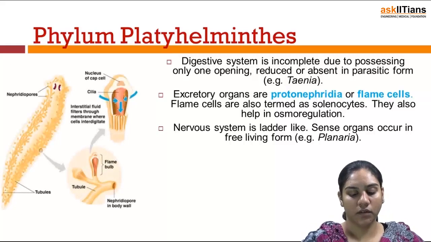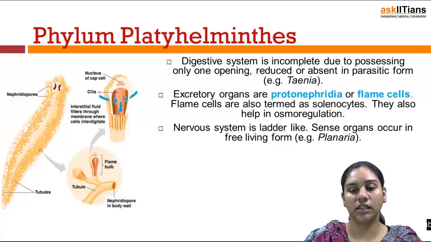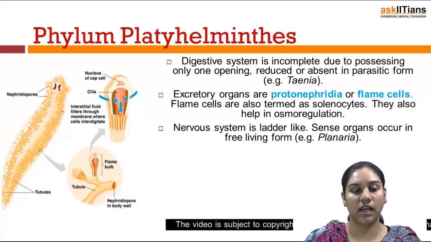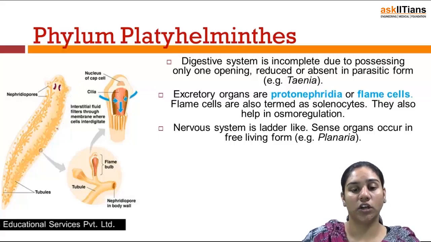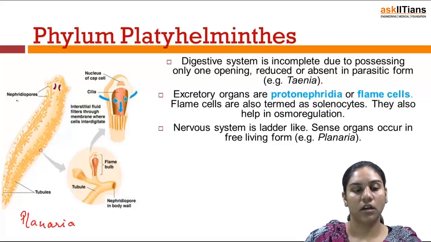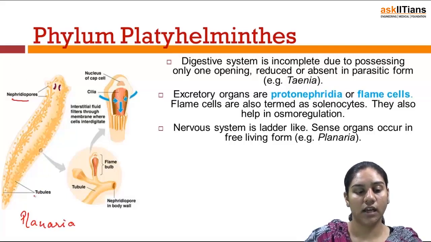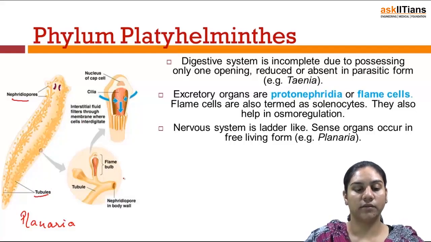So in this figure, you can see that these solenocytes, protonephridia or the flame cells are shown. A distinct excretory system is shown in the body of a planaria. This is an example of planaria. You can see that numerous nephridiophores and tubules connecting one or more flame cells are present. This shows the flame bulb, and there is a nephridiophore which opens onto the body wall, and there is a tubule.